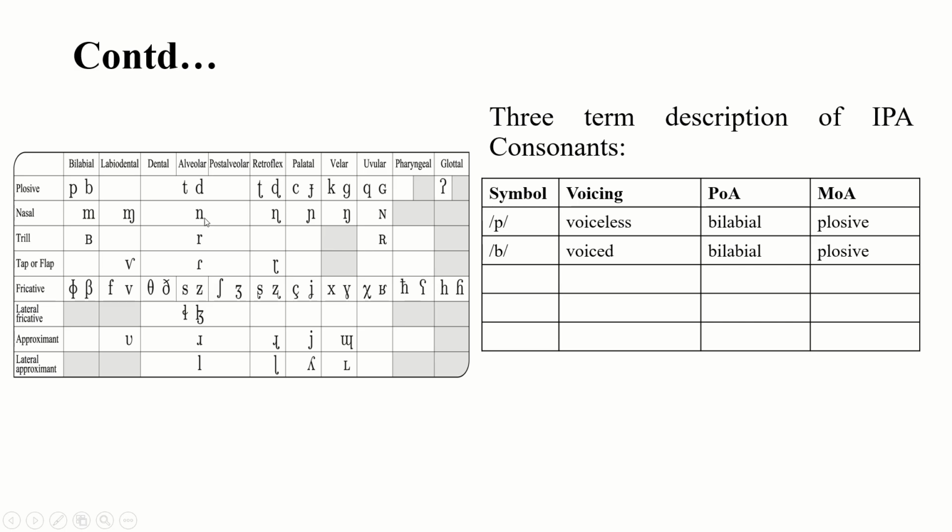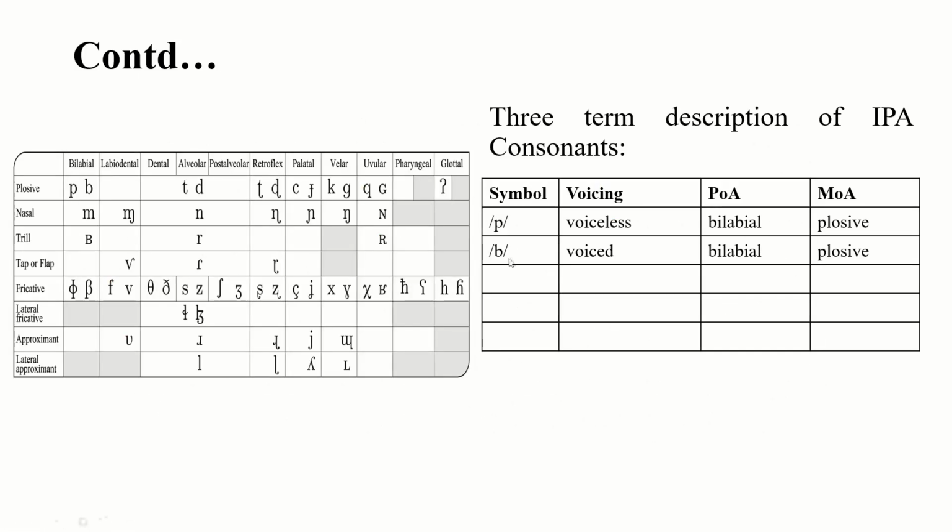So p is voiceless, and according to place of articulation, it is bilabial. According to manner of articulation, it is plosive. The same thing is written here. I think you are clear about this description table. P is voiceless, and it is easy also. I have told you those written on the left hand side are voiceless, and those written on the right hand side are voiced. So voiceless, bilabial, plosive. B is bilabial and plosive, but according to voicing, it is voiced. Now third, you can write in this way.